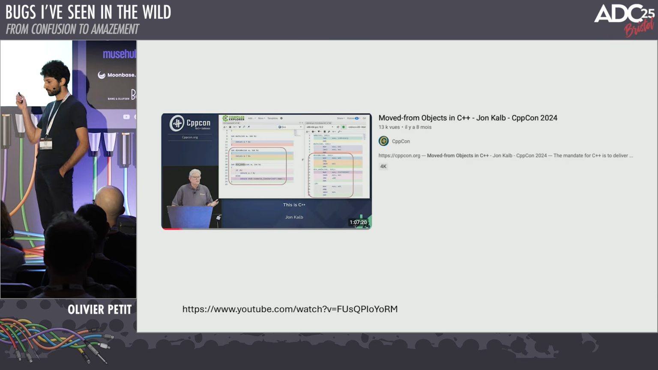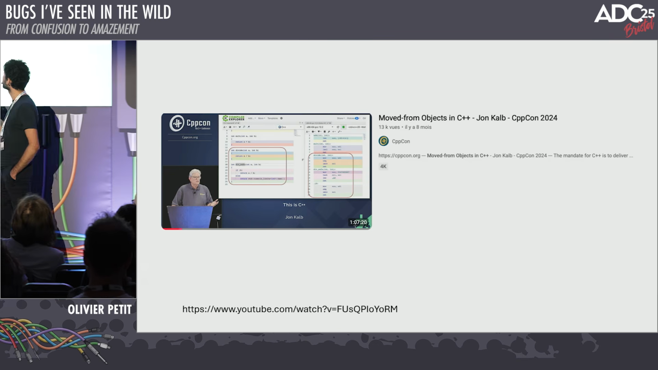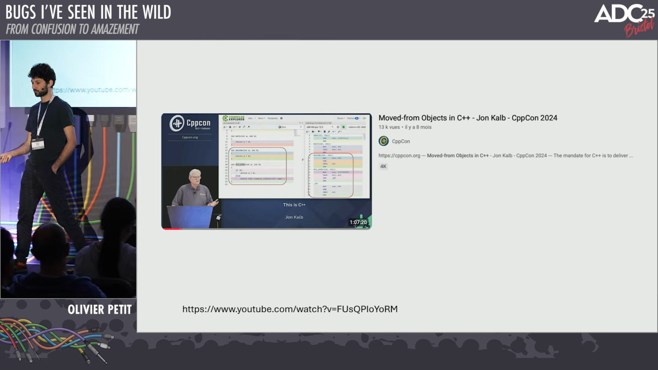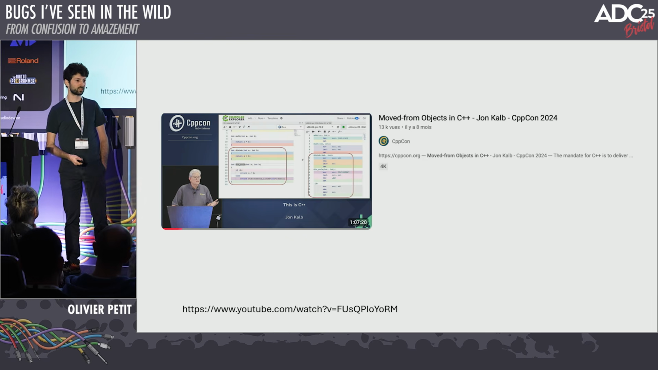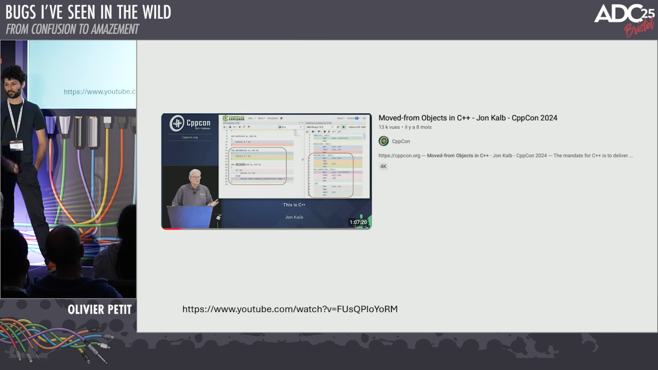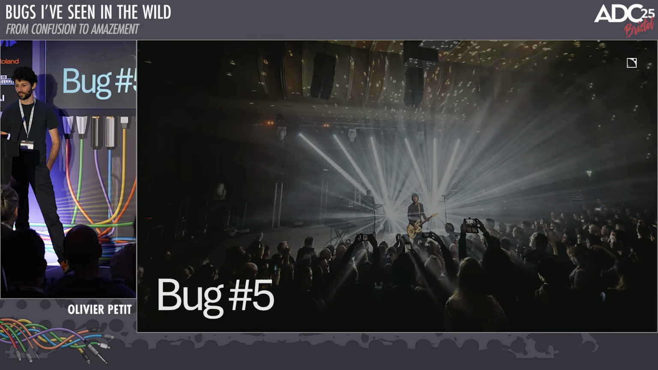And so that's a good time also to plug this talk, Move from Objects in C++, where the speaker in that talk argues that the move semantics in C++ are a bit broken and that maybe it shouldn't behave like this. So highly recommend that one.